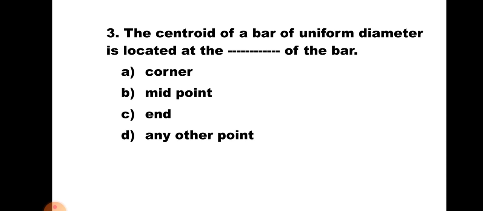Question number 3. The centroid of a bar of uniform diameter is located at ___ of the bar. A. Corner of the bar, B. Midpoint of the bar, C. End of the bar, D. Any other point. Now as the bar is aligned, the weight is directly proportional to length, and the point where whole length will be assumed to be concentrated is the midpoint of the bar, hence the centroid will be at the midpoint. Hence the correct answer is B.